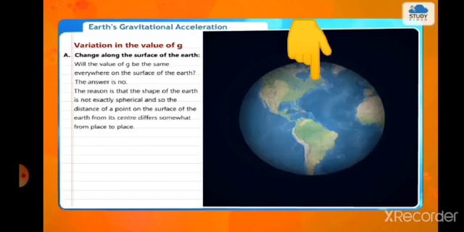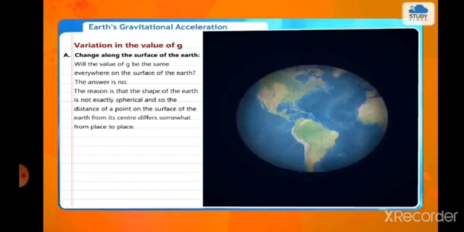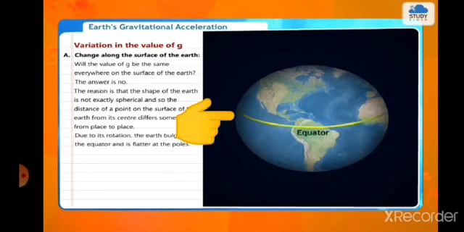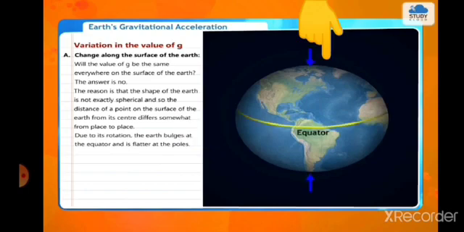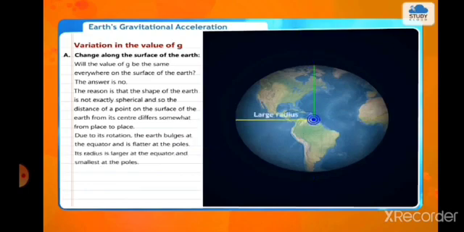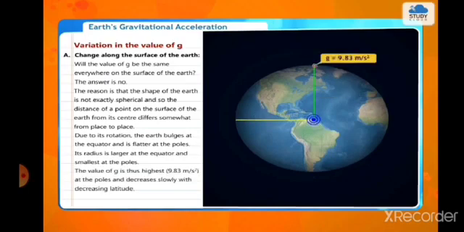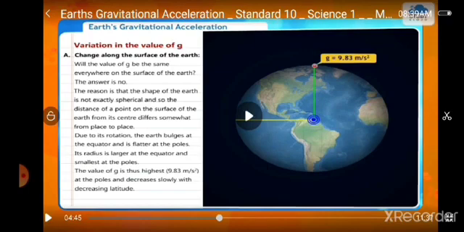No. The reason is that the shape of the earth is not exactly spherical, and so the distance of a point on the surface of the earth from its center differs somewhat from place to place. Due to its rotation, the earth bulges at the equator and is flatter at the poles. Its radius is larger at the equator and smallest at the poles. The value of g is thus highest, 9.83 meters per second square at the poles, and decreases slowly with decreasing latitude.